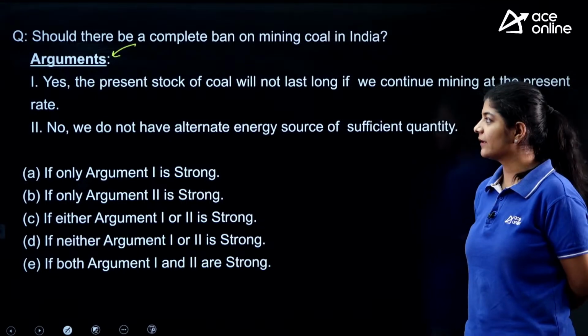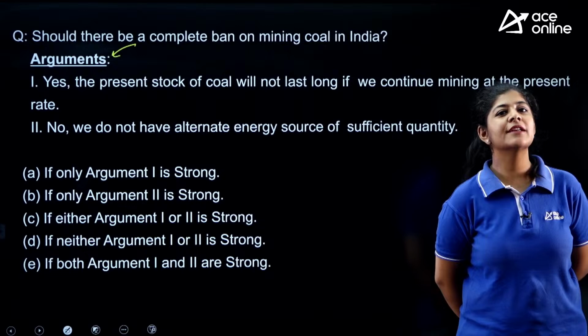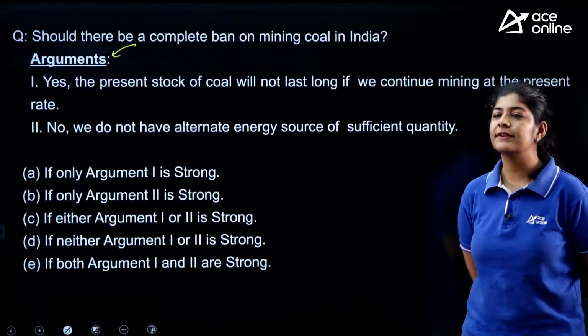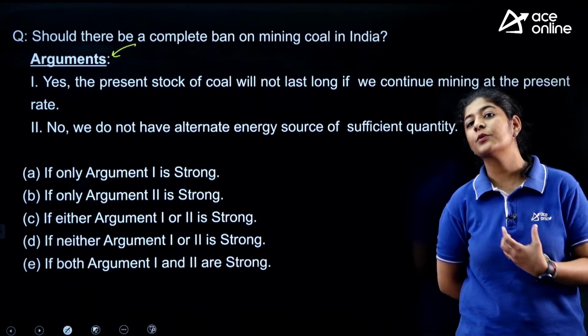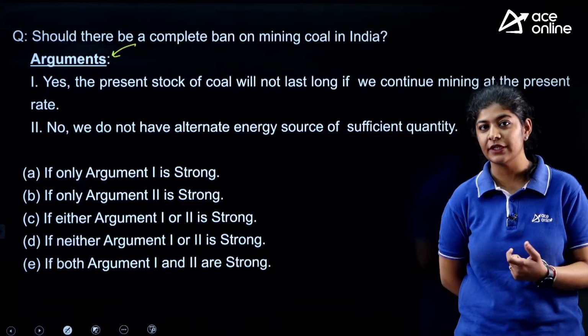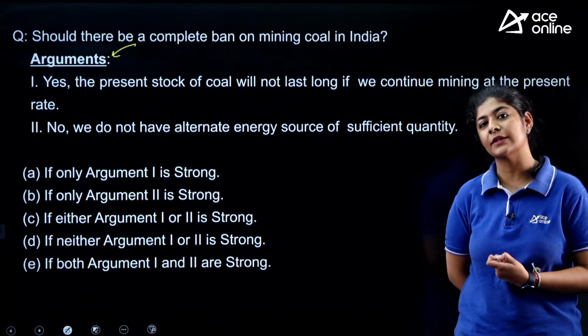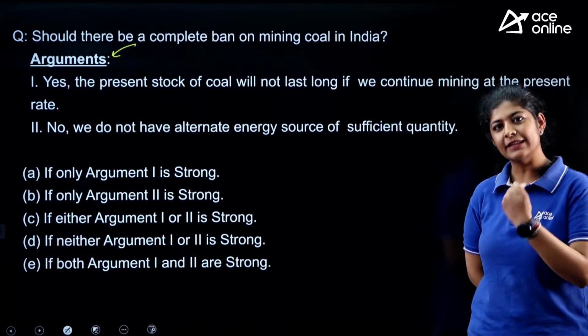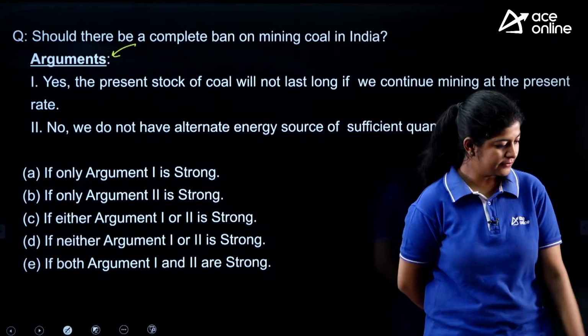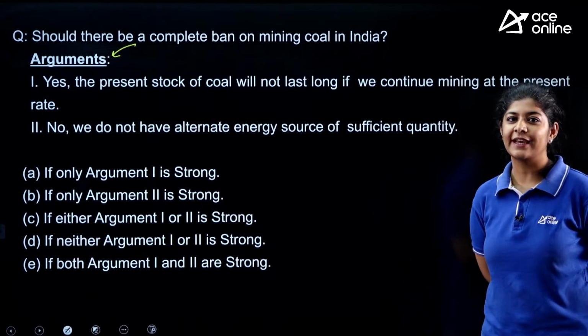It's a very easy one. In critical reasoning, whenever we talk about it, all we need to do is simply understand the language, the words. We need to take care of each and every word that we have in the question and in the subcategory, and accordingly we need to select our option.